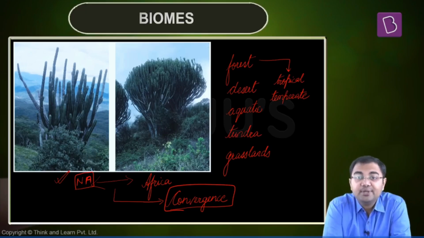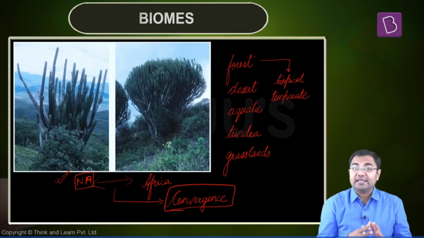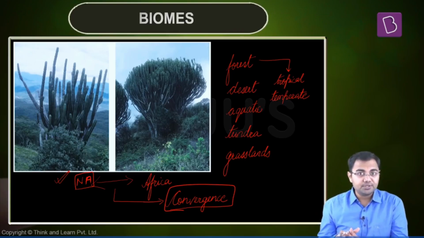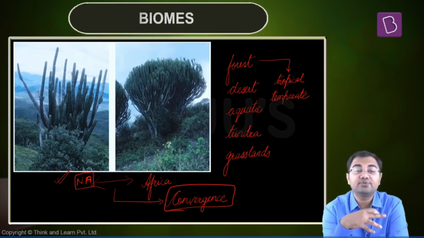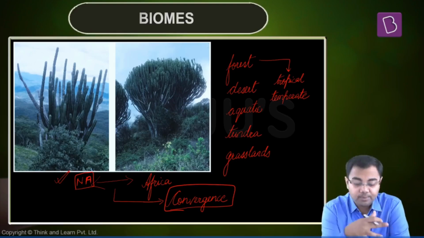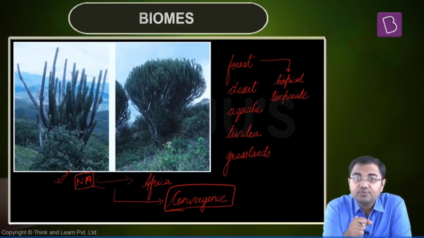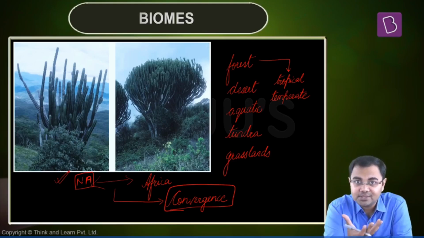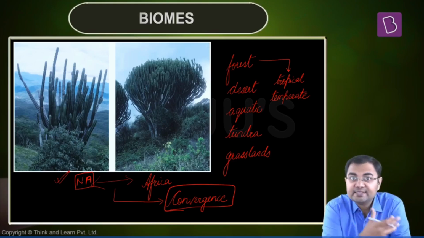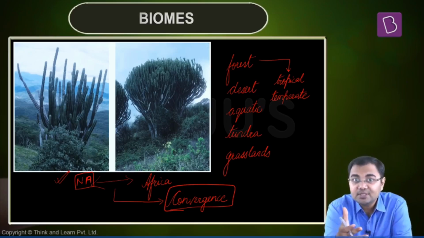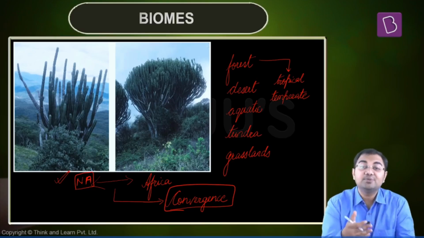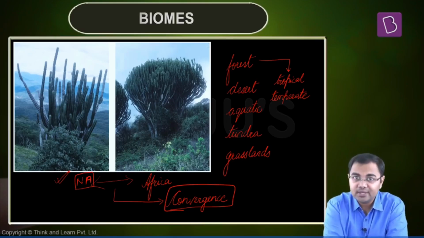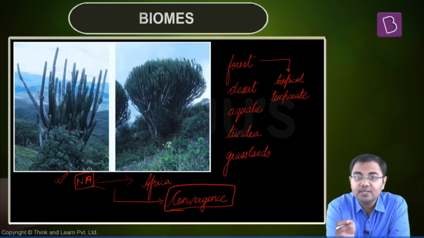But when we talk about biomes, there can be confusion among terms like biome and a term which we studied in the last chapter, that is ecosystem. So how is an ecosystem different from a biome? How do you define an ecosystem and differentiate it from a biome? If you go back to the definitions that we saw, we were talking about interactions between plants and animals, animals and animals, plants and plants, and between the plants, animals, and their physical environment. That is, an interaction between a biotic and an abiotic component.